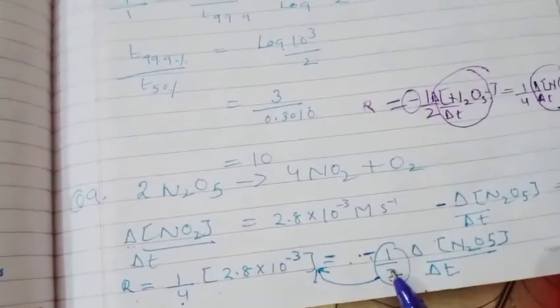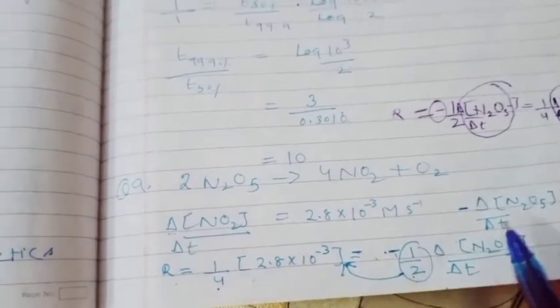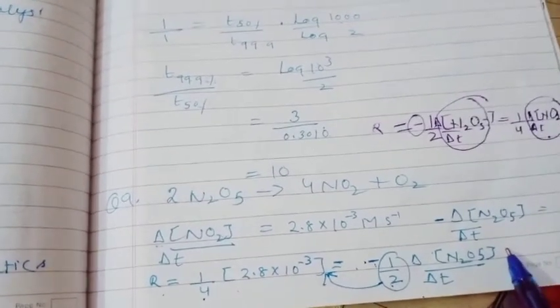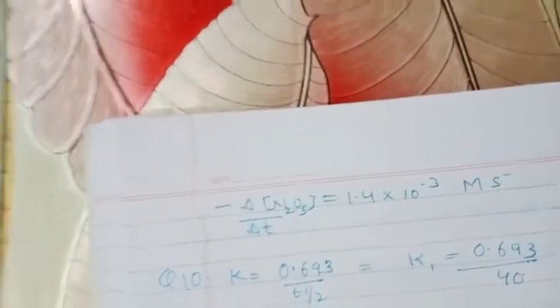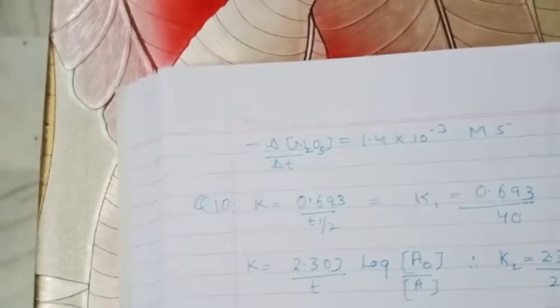And if you move this 2 from here and multiply it with this value, you will get the value of minus delta N2O5 divided by delta T, which is nothing but the rate of disappearance of N2O5, and thus you can easily find it. Its value comes out to be 1.4 into 10 raised to power minus 3. Okay. Now move to question number 10.